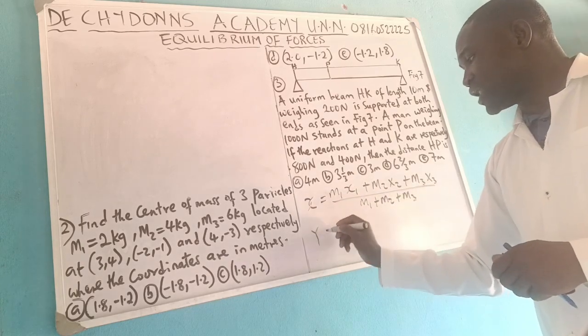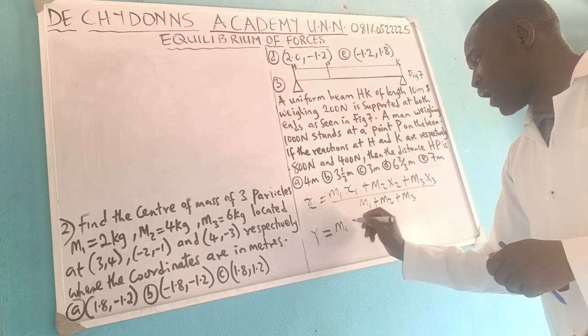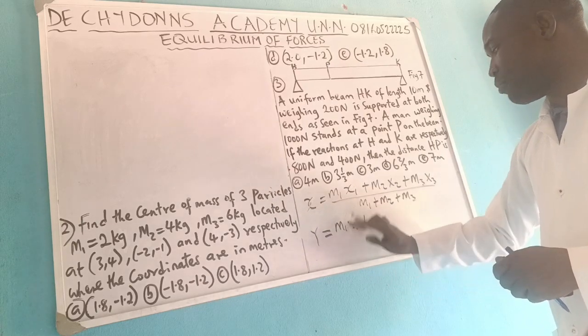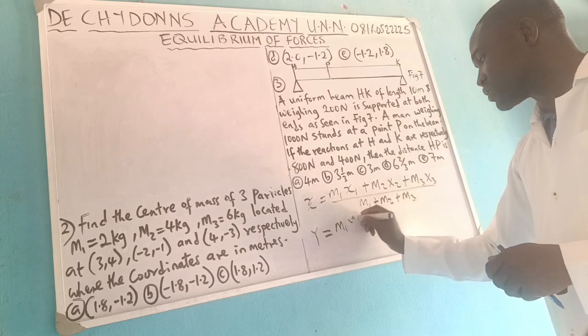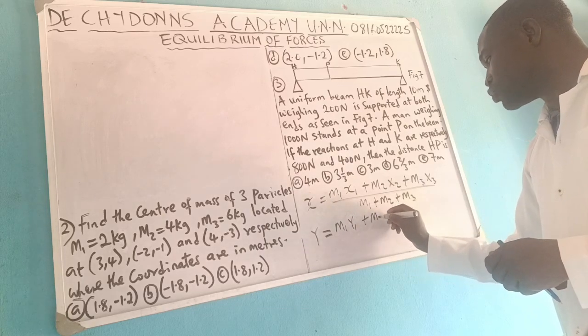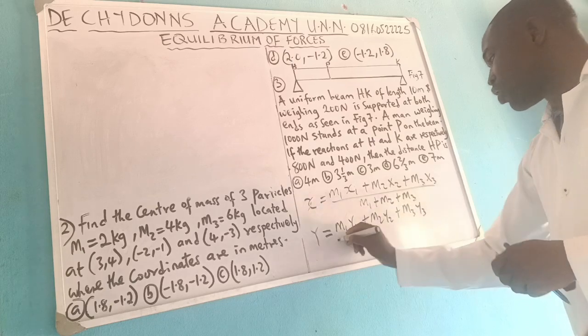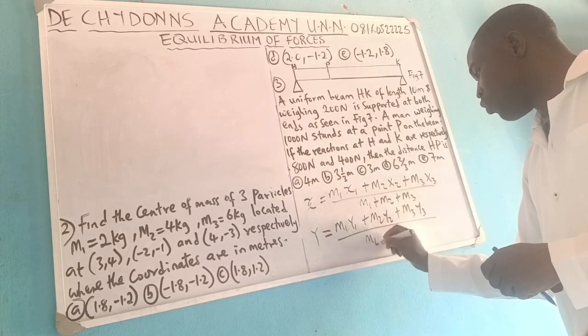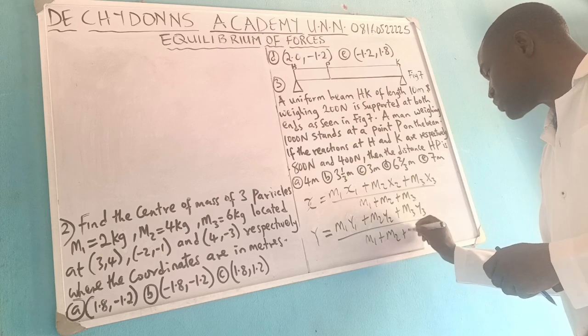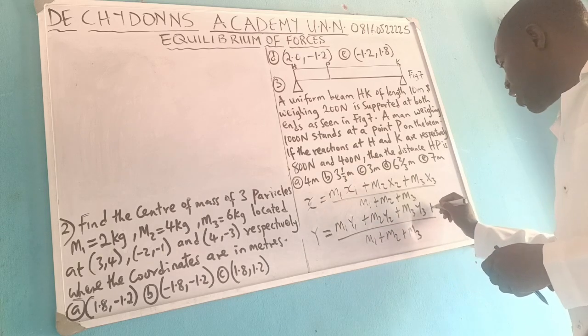Then the y coordinate is equal to m1 y1 plus m2 y2 plus m3 y3 all over m1 plus m2 plus m3. And it continues.